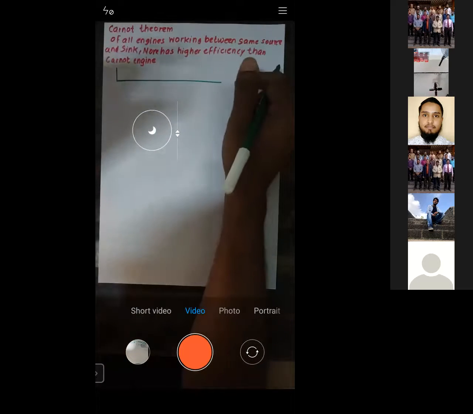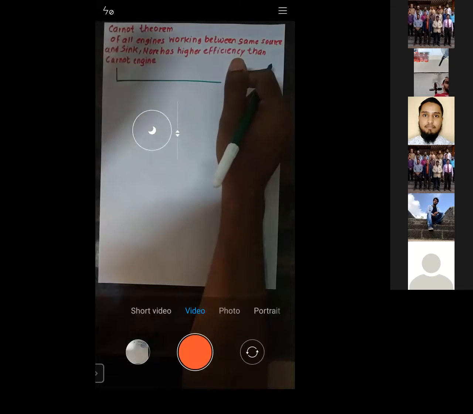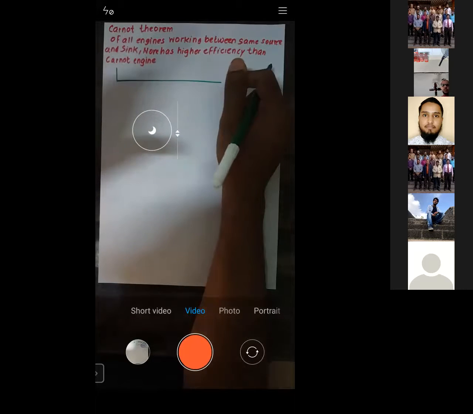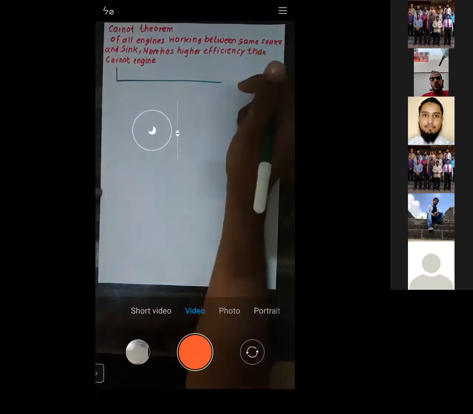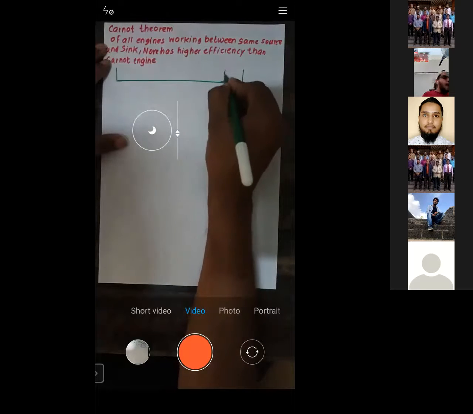If you have two engines which are operating between the same temperatures, and out of those two, one of them is Carnot, then the efficiency of that Carnot engine is always greater than the other engine. Is that okay? Have you understood the statement? Yes, sir. Okay, now let us see that.